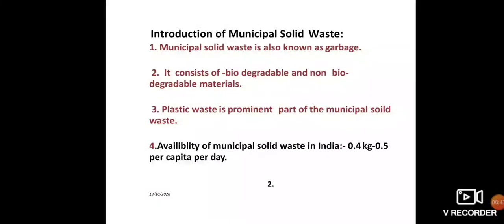If we talk about the availability of municipal solid waste in India, nearly 0.4 to 0.5 kilogram per capita per day of MSW is being produced in India, which amounts to nearly 62.3 billion tons of municipal solid waste. Such a huge amount of MSW is being produced in our country, and the disposal of this huge amount of MSW is an aggravating problem before us.